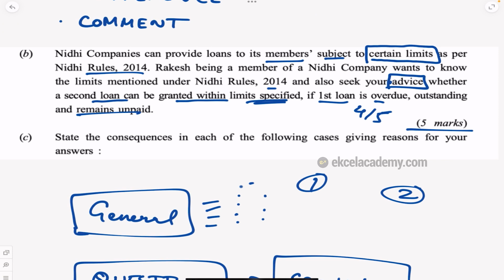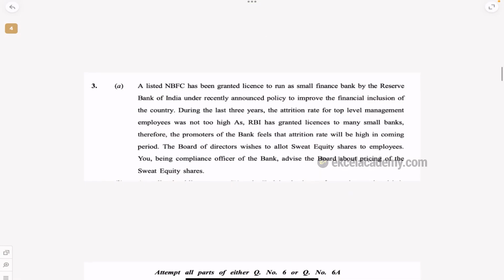Next question. State the consequences in each of the following cases, giving reasons for your answers. So they are asking for the consequences and you have to write for each of these. That is another type of question for you to understand.